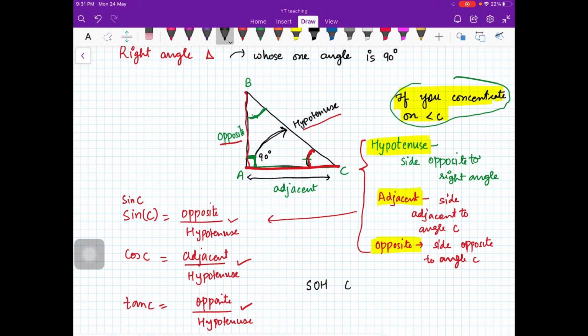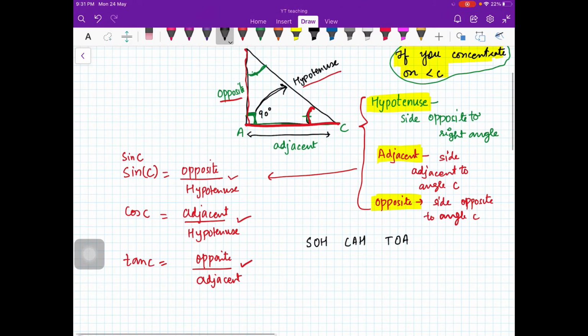So you have something: so ka toa. Okay, I'm sorry, I just wrote it wrong. Opposite upon adjacent, I'm very sorry. Tan C is defined as opposite upon adjacent. I remember that it is wrong here, so it is so ka toa. So this is how you can just remember, right? So ka toa, it's easy to remember.